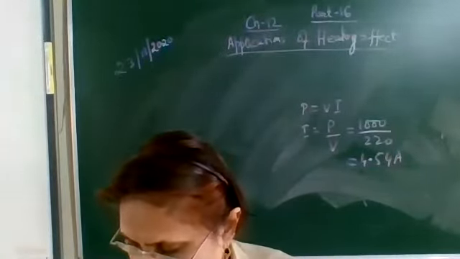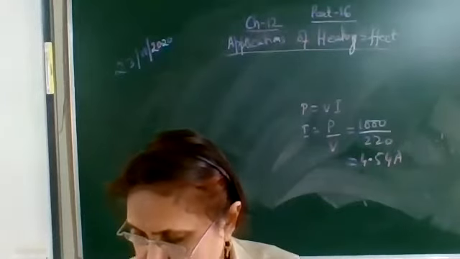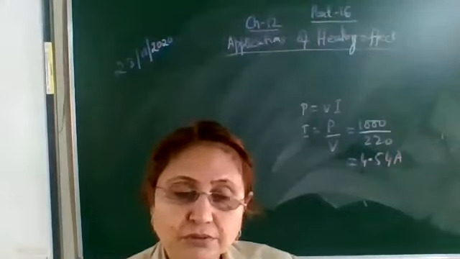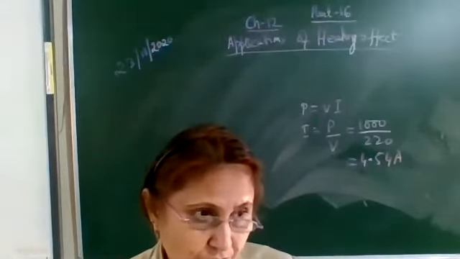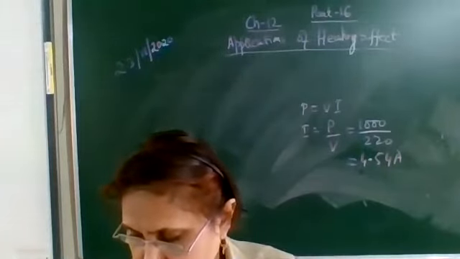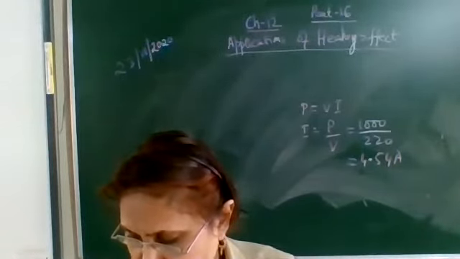Write the next question. Write a short note on fuse wire.